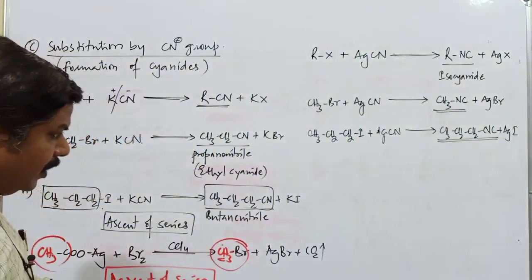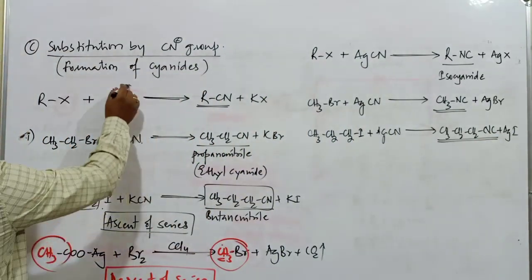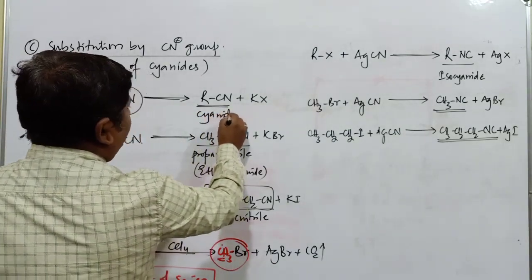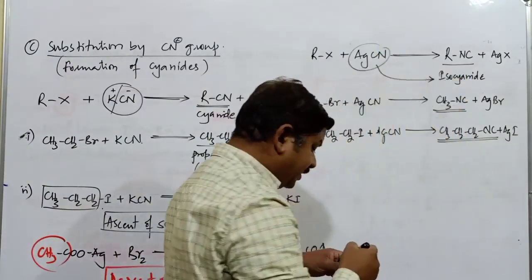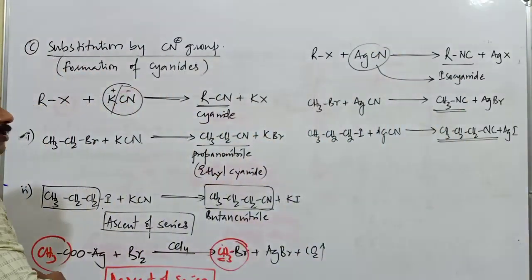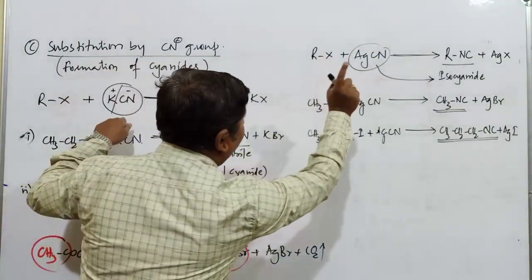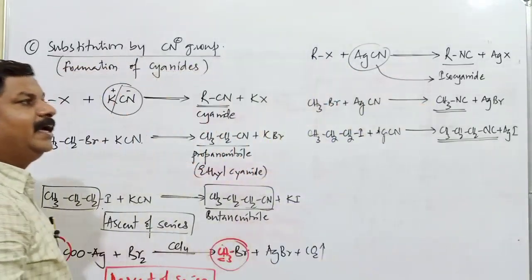So, probably you are getting one particular doubt here. Potassium cyanide is converted into the respective cyanide compound and silver cyanide is converted into the respective isocyanide compound. Why this difference in formation of two different compounds, cyanide and isocyanide, when the same type of compound is used? Potassium cyanide gives cyanide, silver cyanide gives the corresponding isocyanide.